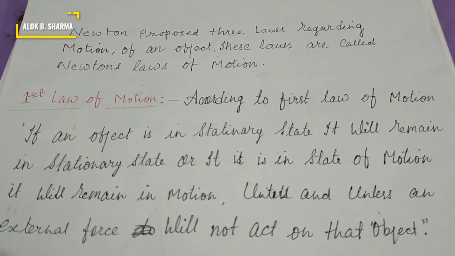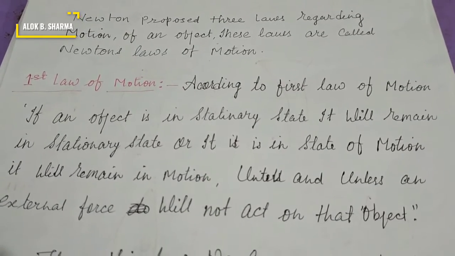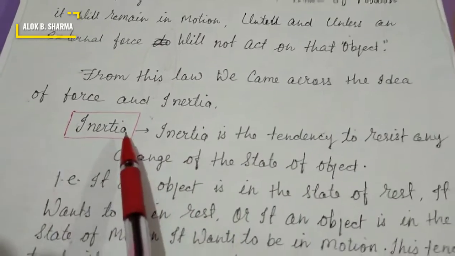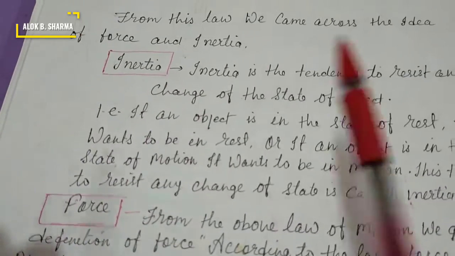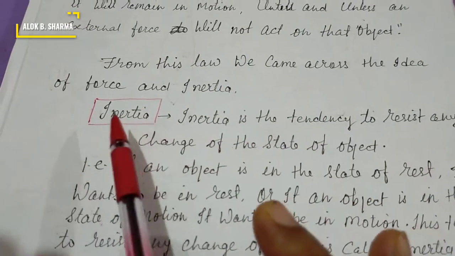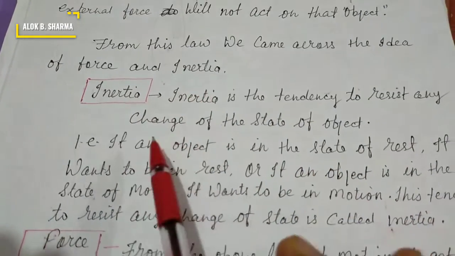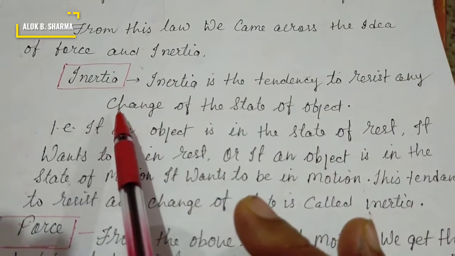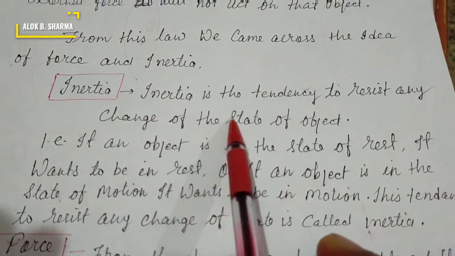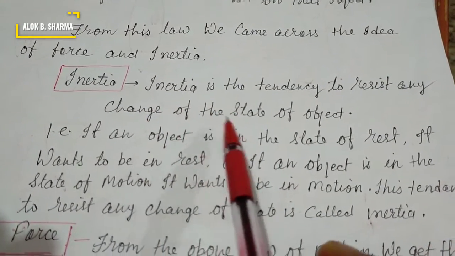So this is the definition of Newton's first law of motion, and from this definition we get the idea of inertia and force. Inertia is what, my dear children? Inertia is the tendency to resist any change of state of an object.